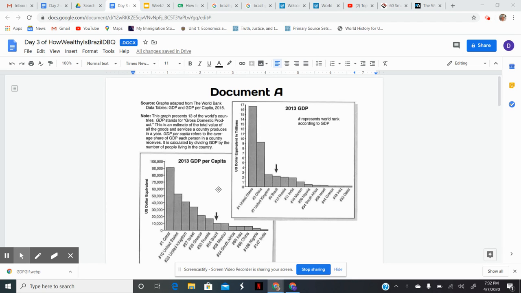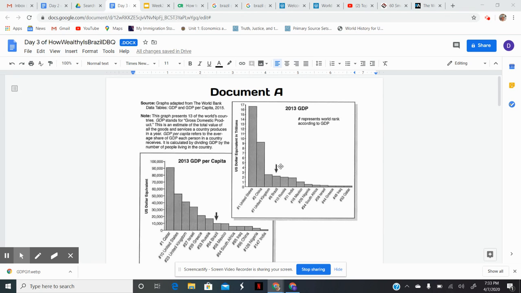Today we'll take a look at document A. As you can see, there are two different graphs. This graph here, I know it looks like it's outdated, 2013, but those numbers are pretty similar to where they're at today. So we're looking at the 2013 GDP. GDP represents the amount of money the country is bringing in. So if we look over here at Brazil, we can see that they're bringing in just over $2 trillion per year.